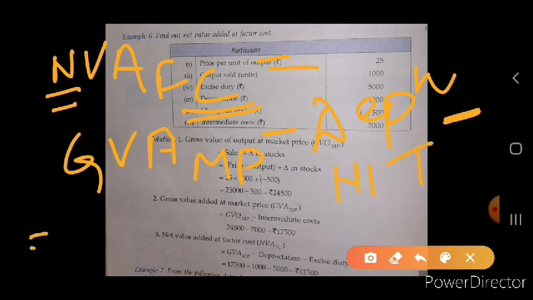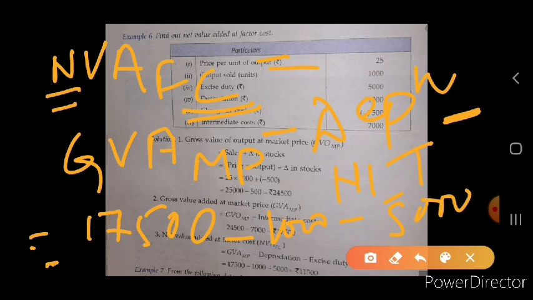So what is the value of GVA MP? 17,500. What is the value of depreciation? Depreciation is 1,000. And here the net indirect tax is not given, but excise duty is the indirect tax, so we will subtract it. What is the value of indirect tax? It is 5,000. So we get the value of 11,500.